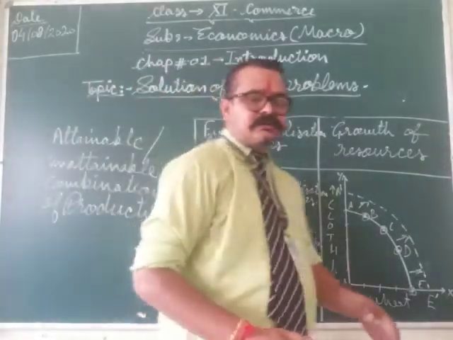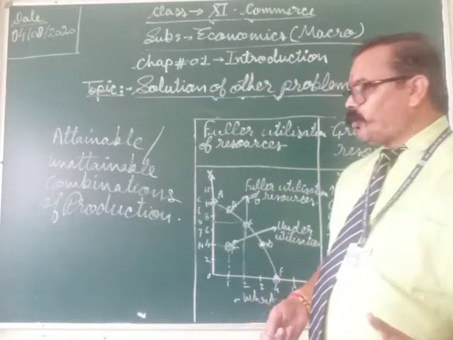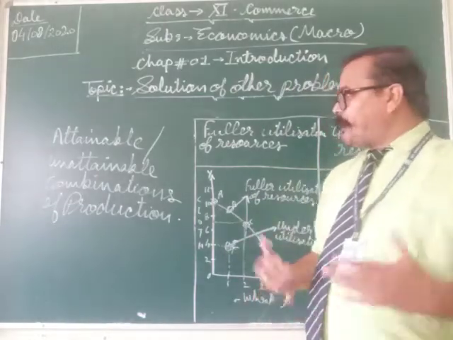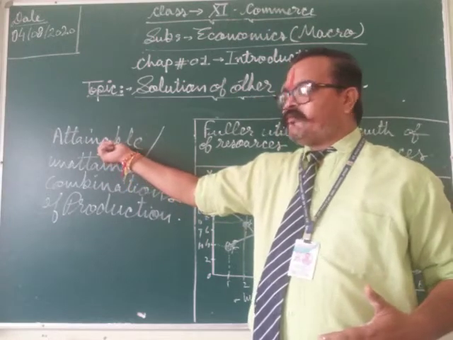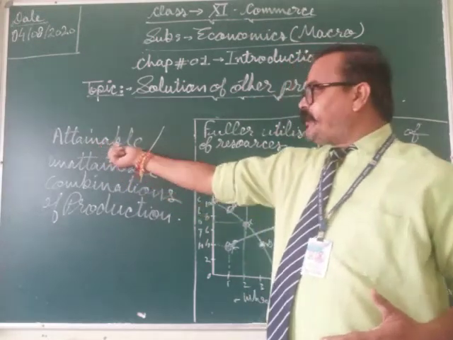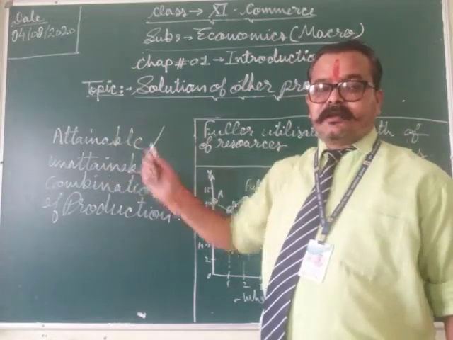Attain means to achieve. The synonym for attainable is achievable or non-achievable, feasible or unfeasible.